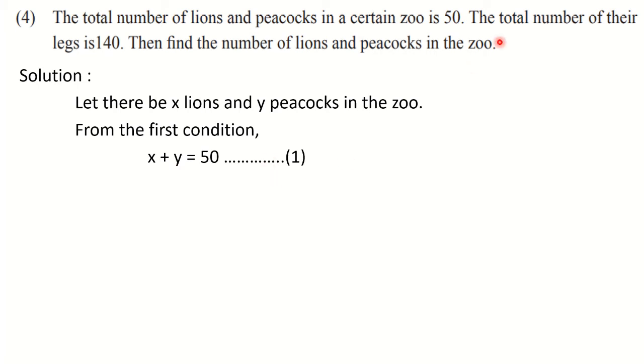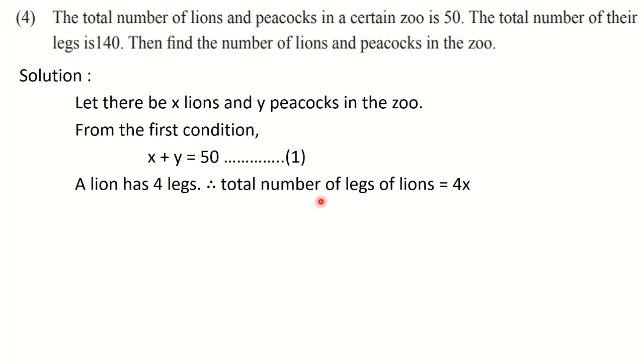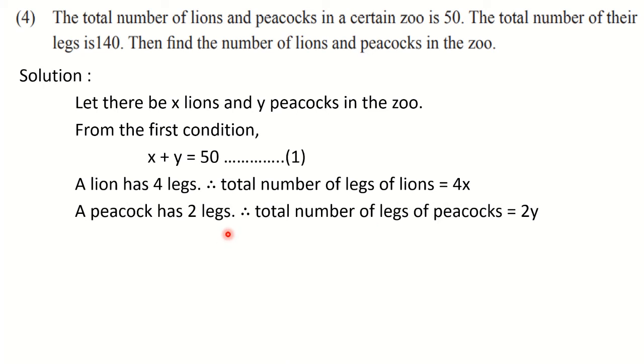Okay. Now here, in second condition, the total number of their legs. Now see, lions are having what? 4 legs. One lion is having 4 legs. So we have to write down that. And therefore total number of legs of lions are how many? 4x. And peacock, they have 2 legs. Okay, so peacock has 2 legs and therefore total number of legs of peacocks are how many? 2y. And their total means again their addition we have to do. So that is how much? 140. Okay. So what we can write down by the second condition, that 4x plus 2y is equal to 140.